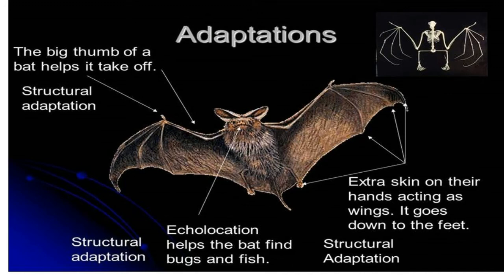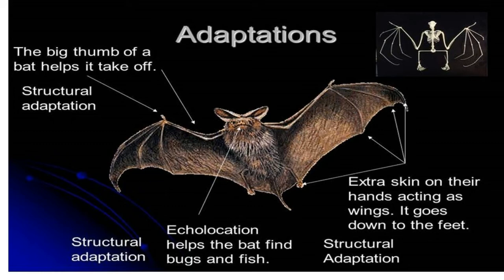Adaptation of the bat. You all know very well a bat is a mammal that is able to fly. Most bats live in temples and caves. These bats also live in the hollow logs of trees. Bats are important to reduce the insect population and help to pollinate the plants. Adaptations of the bats are explained here. I am going to tell now.